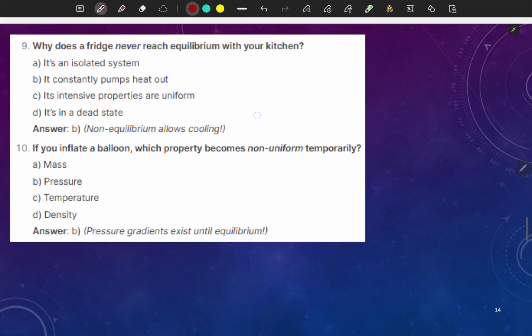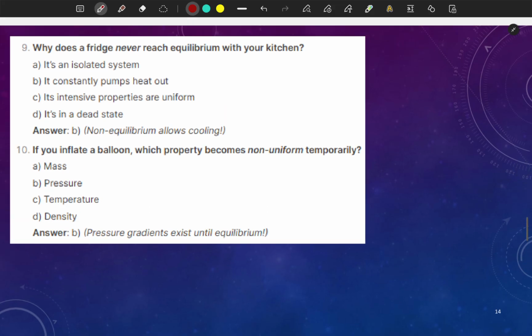Why does a fridge never reach equilibrium with your kitchen? I think it is not an isolated system. It is an intensive property, but uniform? No. It is in dead state? No. So the answer will be that it constantly pumps heat out.